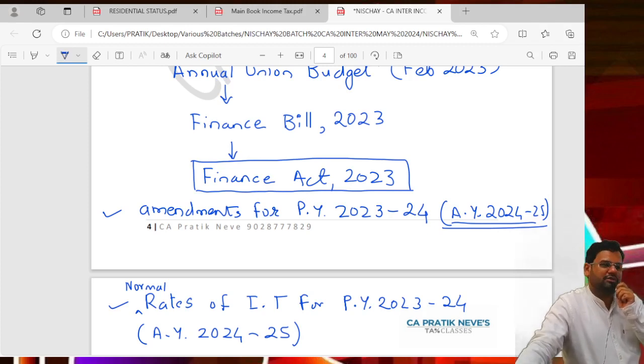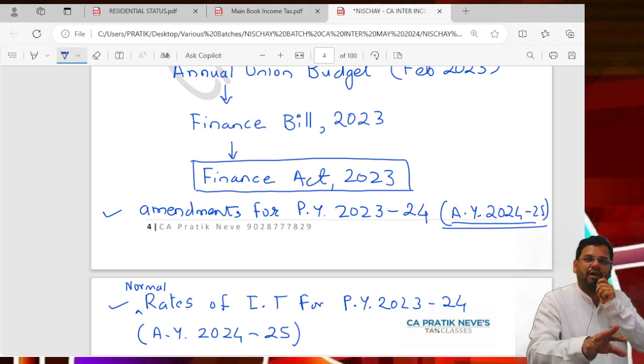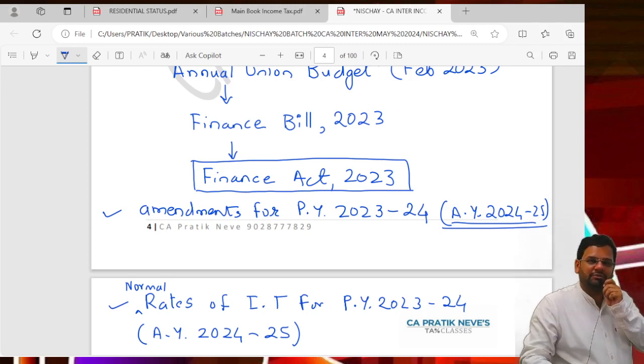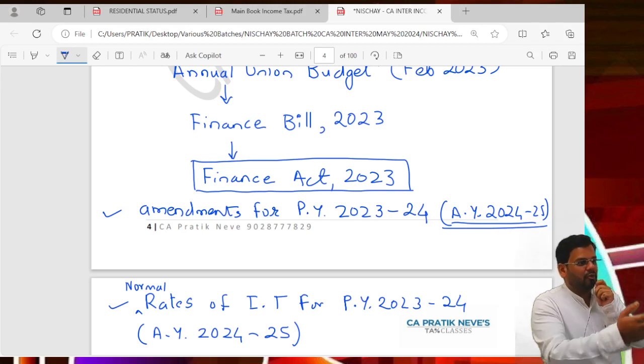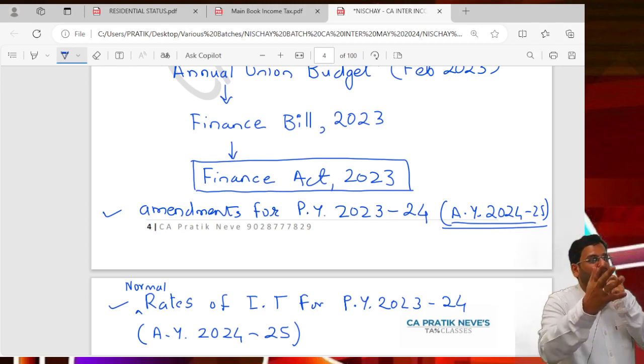But you don't follow those changes. Because I know you will search me and you will message me. In spite of my telling you, still you will message me. So what will we do with these changes? Will you again come to teach us? So the answer is no. For you applicable is Finance Act 23, full stop. After Finance Act 23, what happens is not important for you.